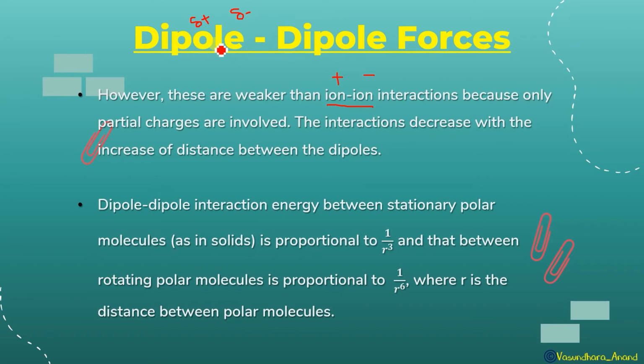That is, in a solid, the energy between polar molecules is proportional to 1 upon r cube, and that between rotating polar molecules will be 1 upon r to the power 6, where r is the distance between polar molecules. Is it clear? In a solid, which is fixed and not in movement, it is 1 upon r cube. But if it is rotating, moving, then it will be 1 upon r to the power 6.